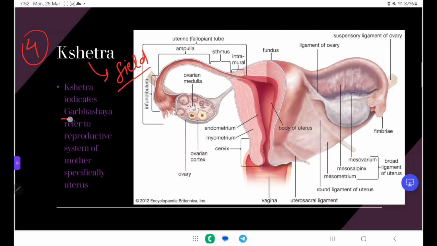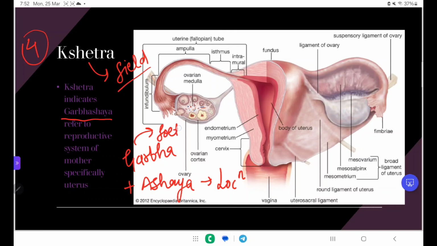Akshetra indicates the garbhashaya. Garbhashaya means garbha plus ashaya. Ashaya is location, garbha means fetus, so we can say it is the fetus location, that refers to the reproductive system of the mother, especially the uterus.